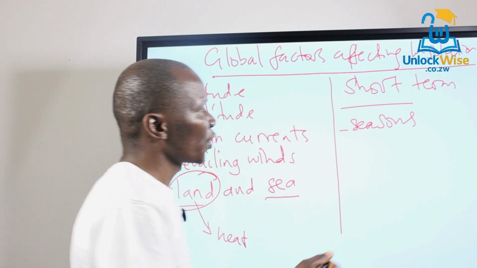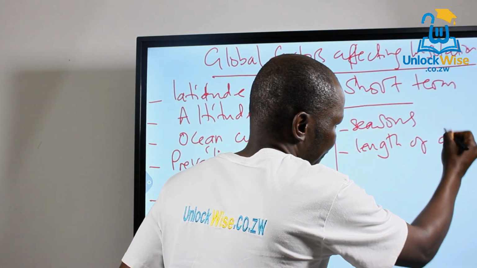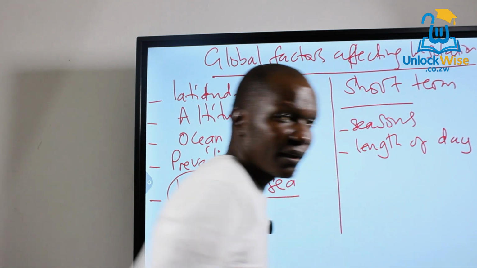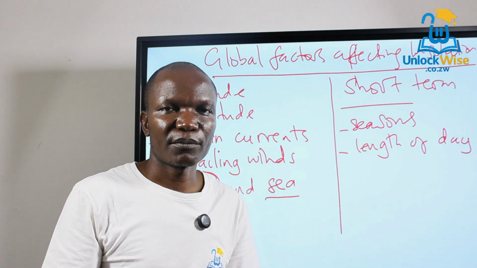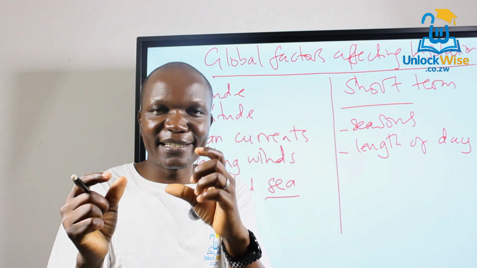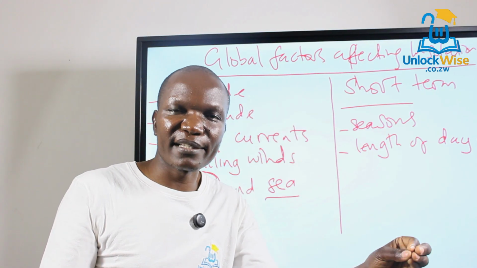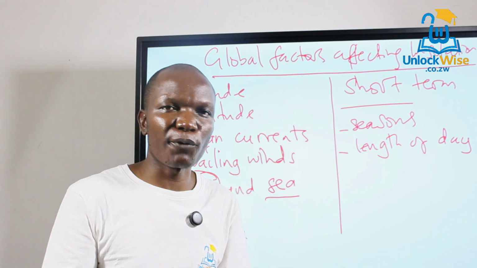Apart from that, you can also talk about things like length of day and night. The longer the day is, the more insolation we're going to receive. So when we have longer days and shorter nights, we have more insolation and higher temperatures than when we have shorter days and longer nights. It's very important for you to know that.